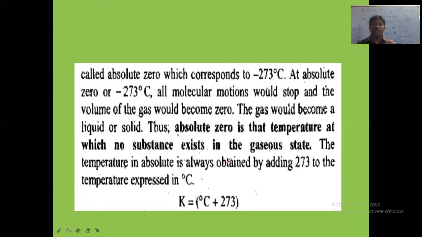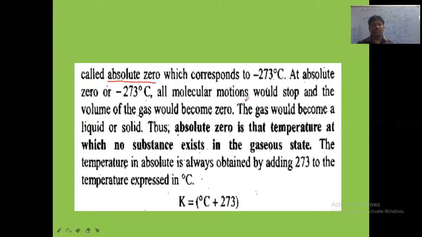But on the Kelvin scale, the lowest possible value of temperature is 0 Kelvin. 0 Kelvin is absolute 0, which corresponds to minus 273 degrees Celsius. So minus 273 degrees Celsius is the lowest possible temperature on the Celsius scale, and on the Kelvin scale we have taken 0 Kelvin. Absolute 0 means 0 Kelvin or minus 273 degrees Celsius.